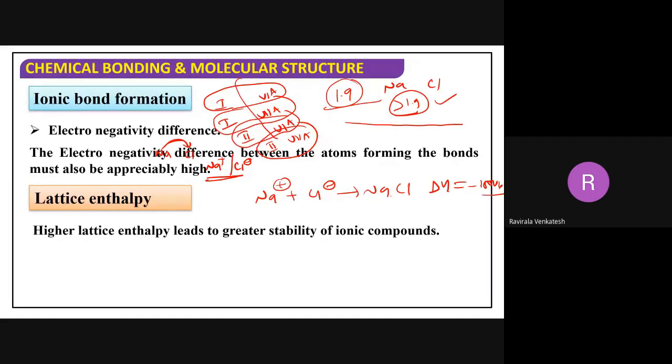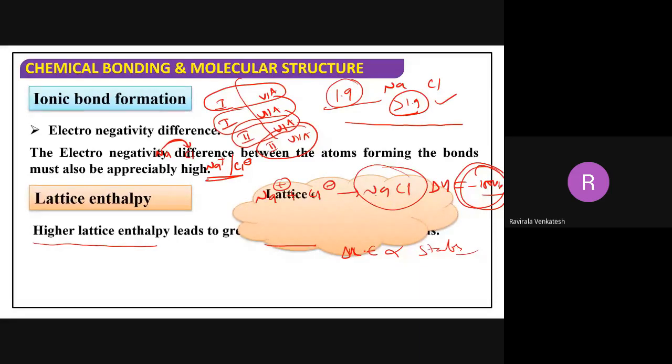So when it loses more energy, you will get a stable compound. Higher lattice enthalpy leads to higher stability. Lattice enthalpy is directly proportional to stability, because they are losing more energy and getting more stability.